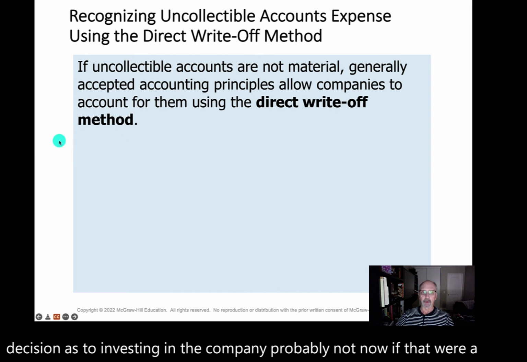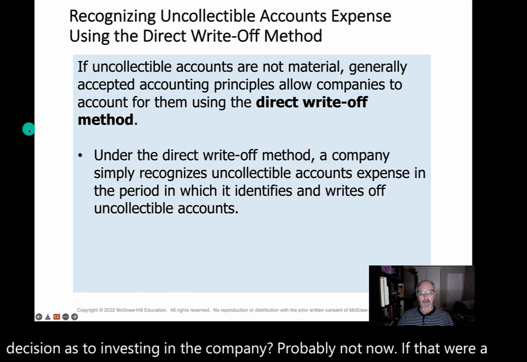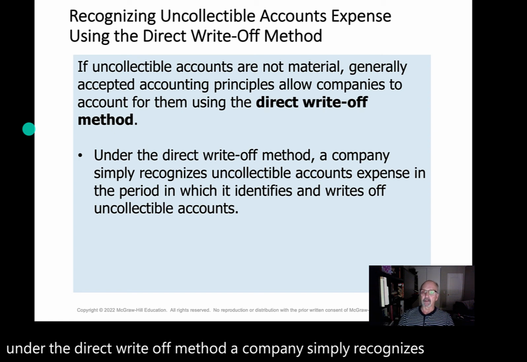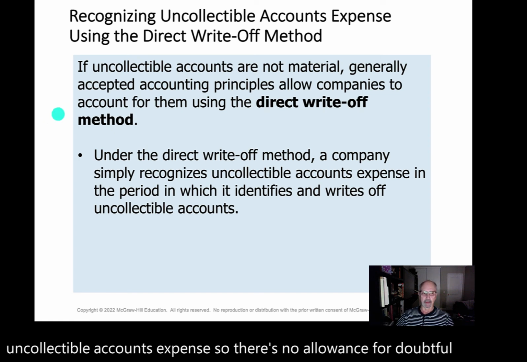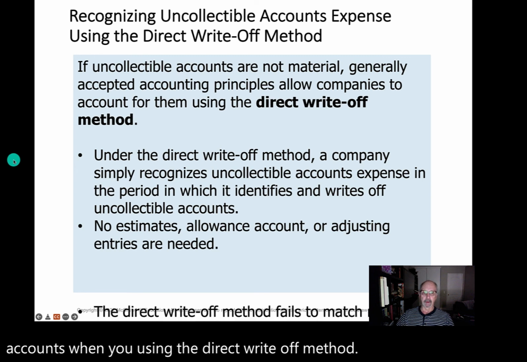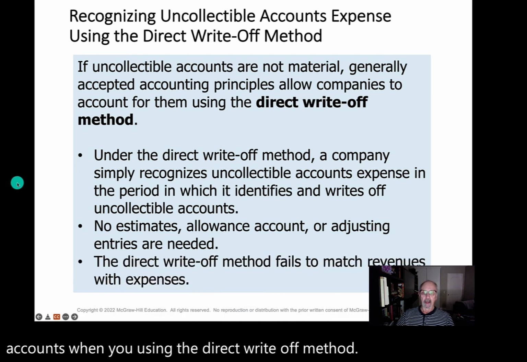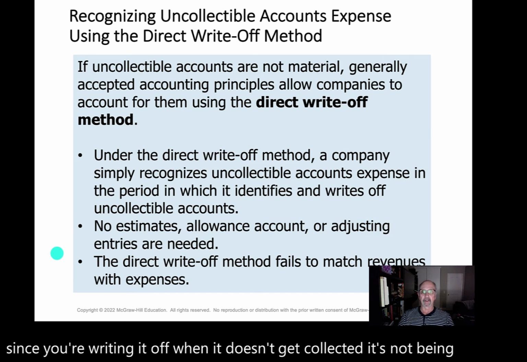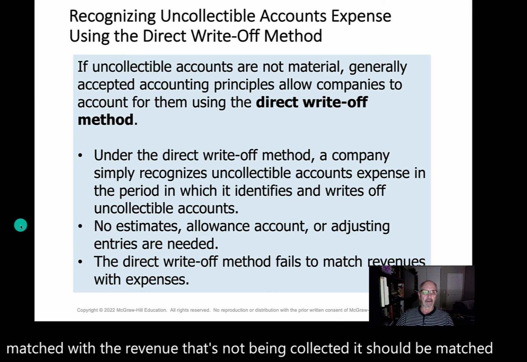That would be material. Under the direct write-off method, a company simply recognizes uncollectible accounts expense. So there's no allowance for doubtful accounts when you're using the direct write-off method. None of that stuff that we were doing before. However, since you're writing it off when it doesn't get collected, it's not being matched with the revenue that's not being collected. It should be matched in the same period where the revenue was earned. That would be GAAP.